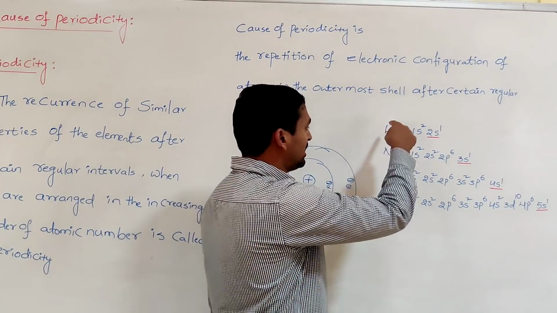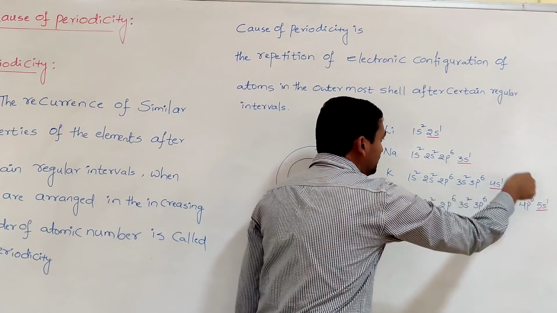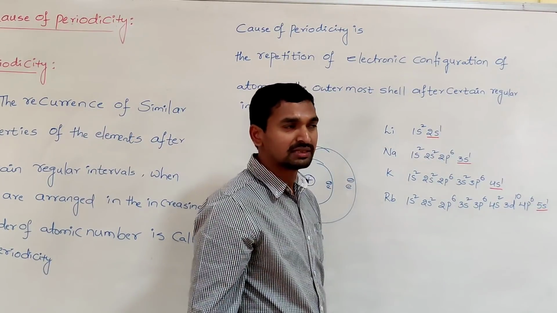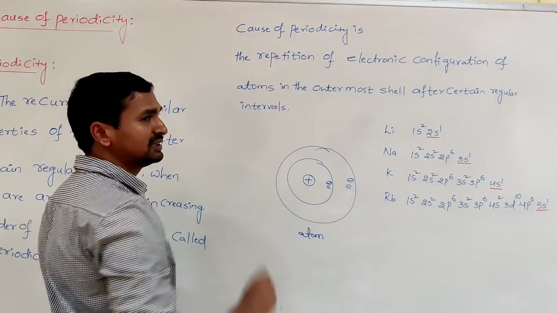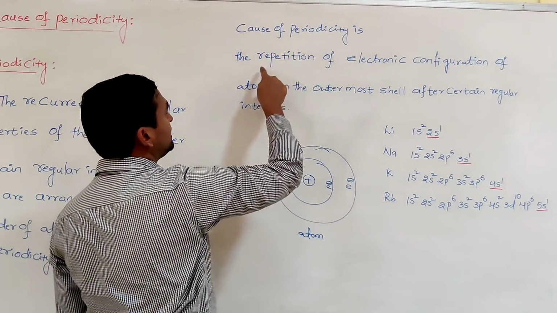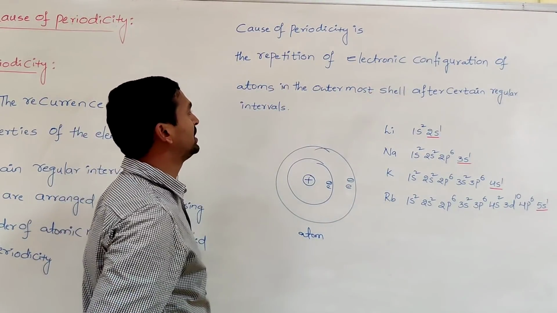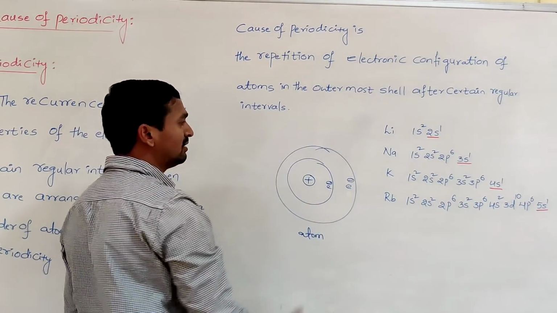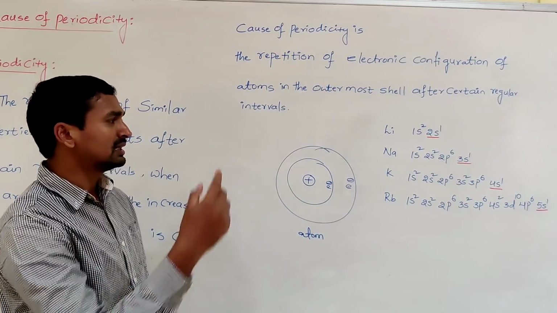That's why the repetition of the electronic configuration 2s1, 3s1, 4s1 and 5s1 is the cause of periodicity. The cause of periodicity is the repetition of the electronic configuration of the atoms in the outermost shell after certain regular intervals. So let us take another example.